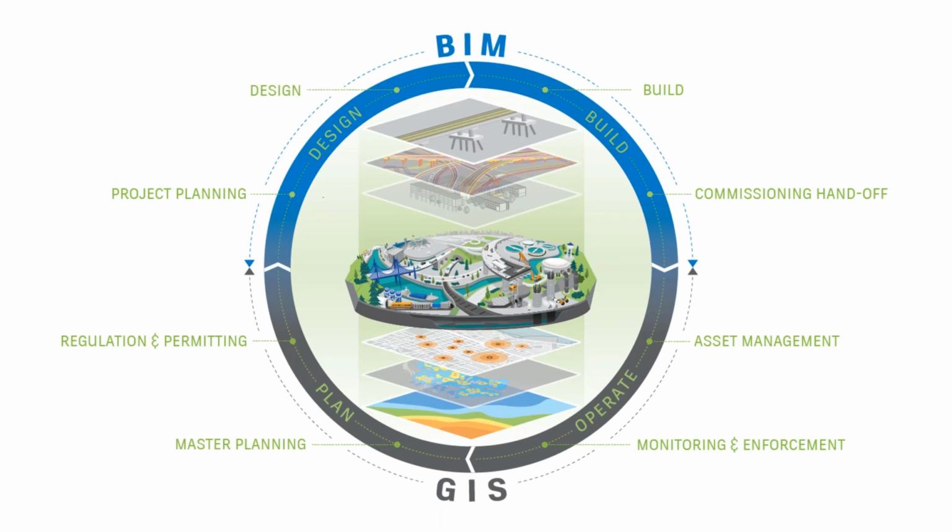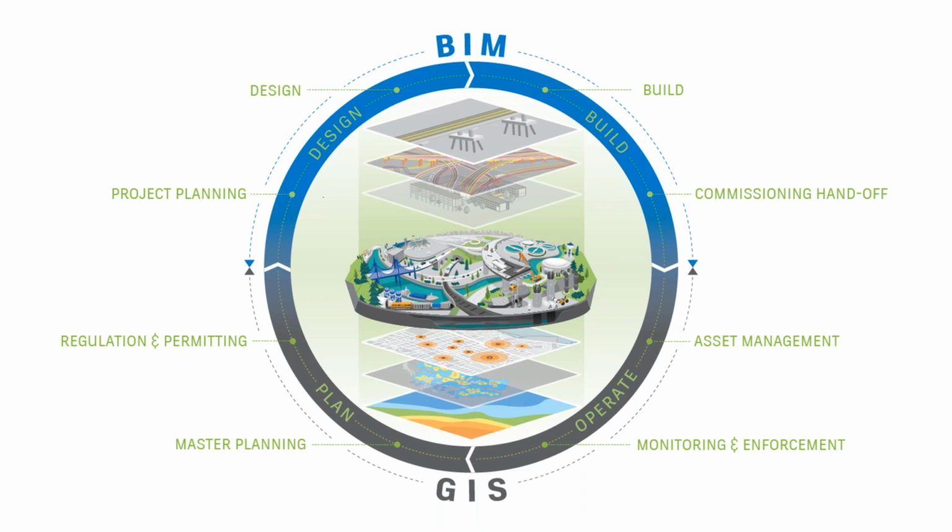So if I were to bifurcate where BIM comes in and where GIS comes in, these are the stages. Now, I have been repeating it in many other webinars. Any infrastructure project has 4 different phases: plan, design, build, and operate. So right from the planning stage, the GIS comes into play, right, for master planning, regulation and permitting, and so on. Once it enters the design phase, BIM follows suit and gains prominence all the way until commissioning and handing off.